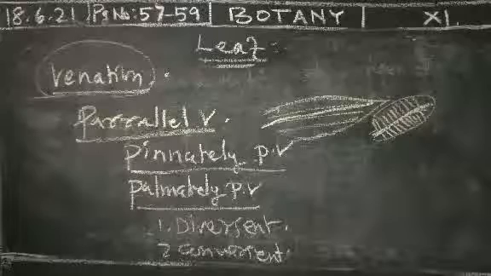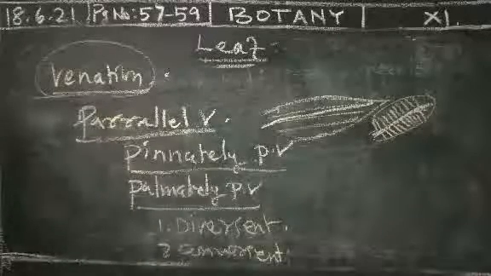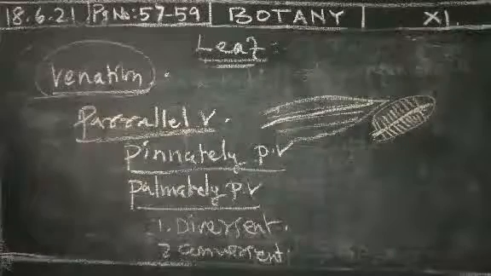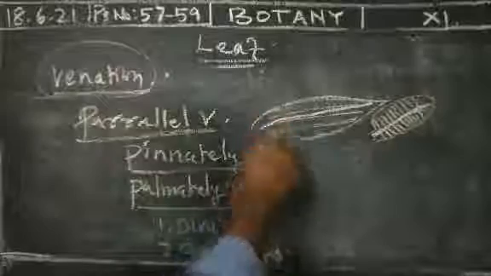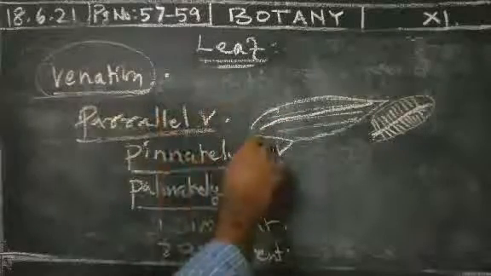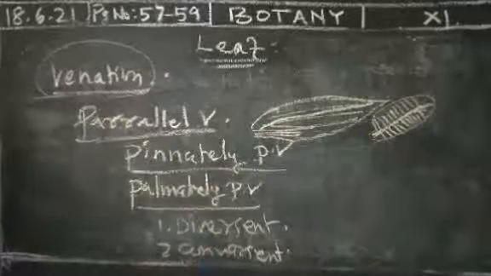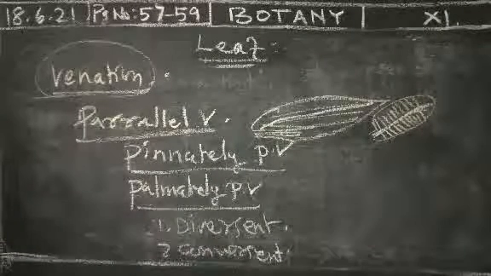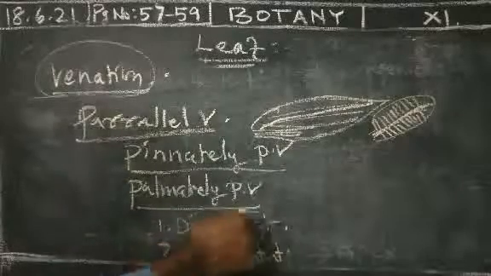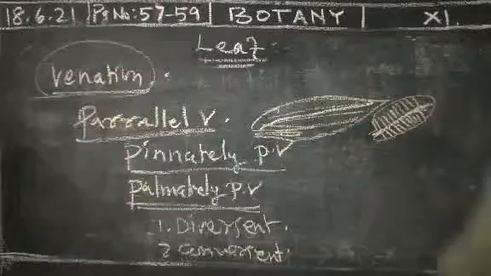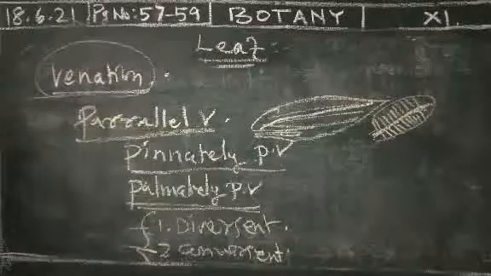And in palmately parallel venation, several veins arise from the tip of the petiole, the base region, and diverge towards the margin. They run parallel to each other. That is called palmately parallel venation. Again, it is divided into two types: divergent and convergent.